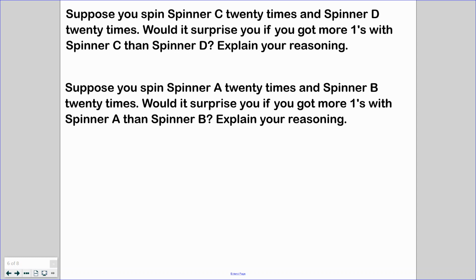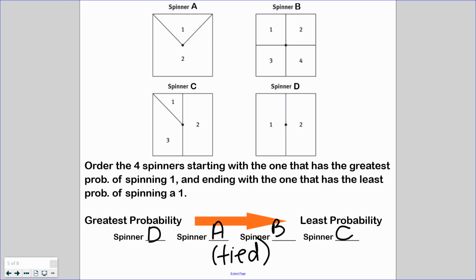It says, suppose you spin spinner C 20 times and spinner D 20 times. Would it surprise you if you got more 1s with spinner C than spinner D? So the question we need to answer and explain is, would it surprise you if I got more 1s with spinner C than D? So let's take a look at spinner C and D. Would it surprise me if spinner C gave me more 1s than spinner D? Well, let's take a look here.